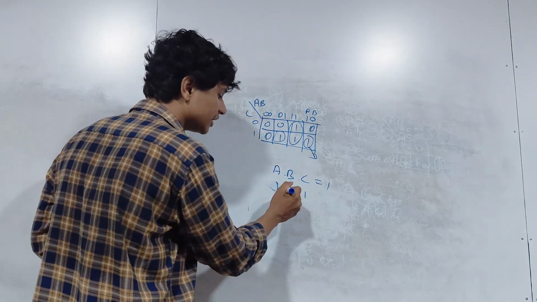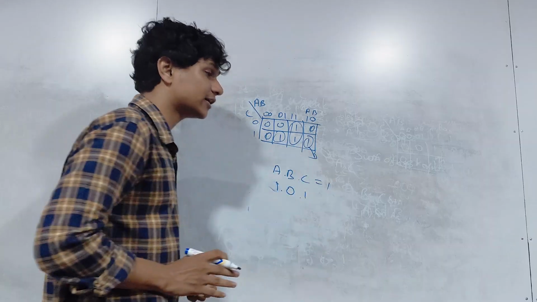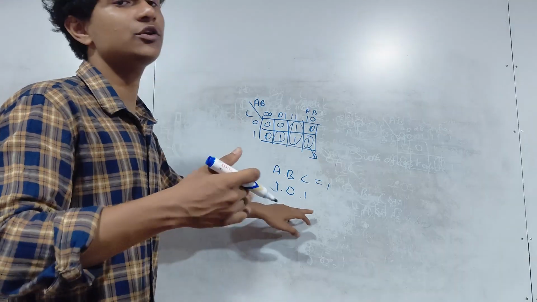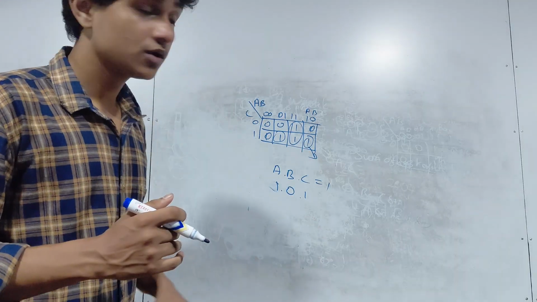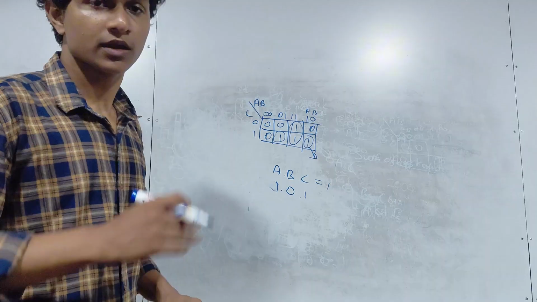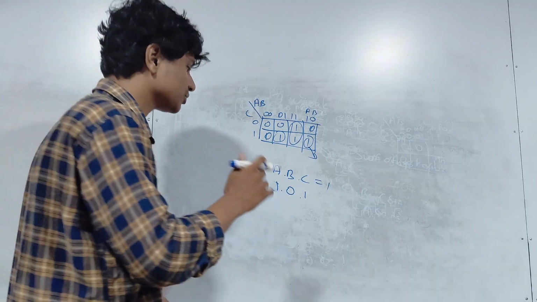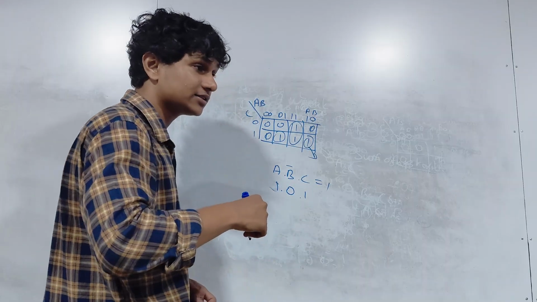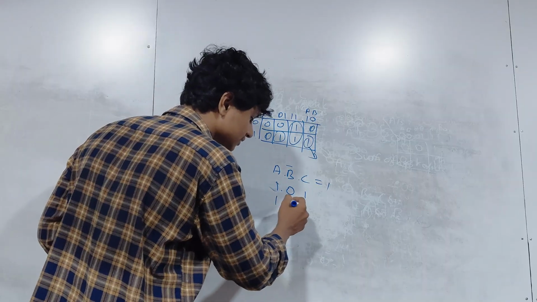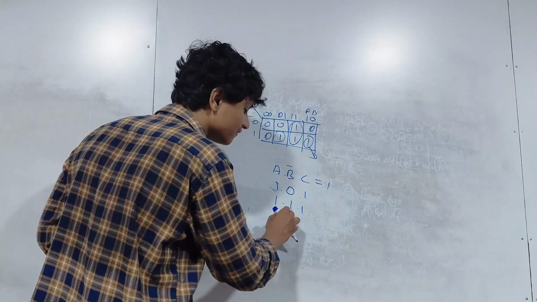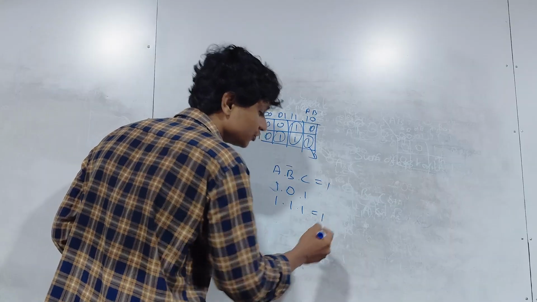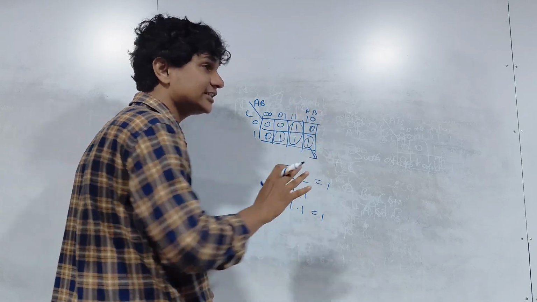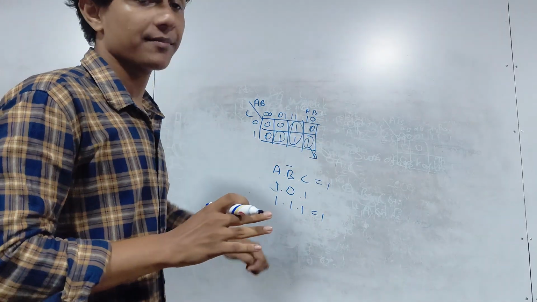How can you have a dot and get 1? 0 into 1 is 0 and 1 into 0 is still 0, but the output is 1. Then what are you supposed to do? You are supposed to add a bar to this guy. Now 0's bar is what? 1, right? So you are going to get 1, 1, 1, which is going to give you 1. This is how you do it if there is a 0 in the K-map.